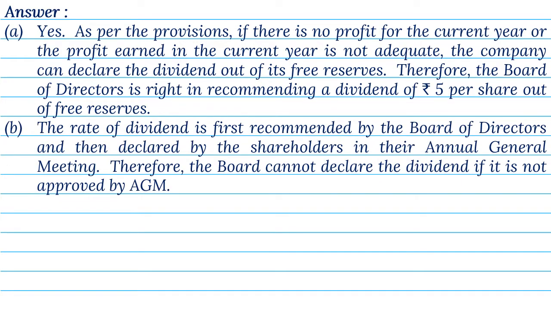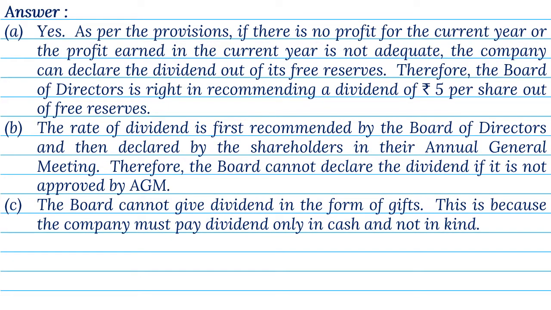B. The rate of dividend is first recommended by the board of directors and then declared by the shareholders in their annual general meeting. Therefore, the board cannot declare the dividend if it is not approved by AGM. C. The board cannot give dividend in the form of gifts. This is because the company must pay dividend only in cash and not in kind.